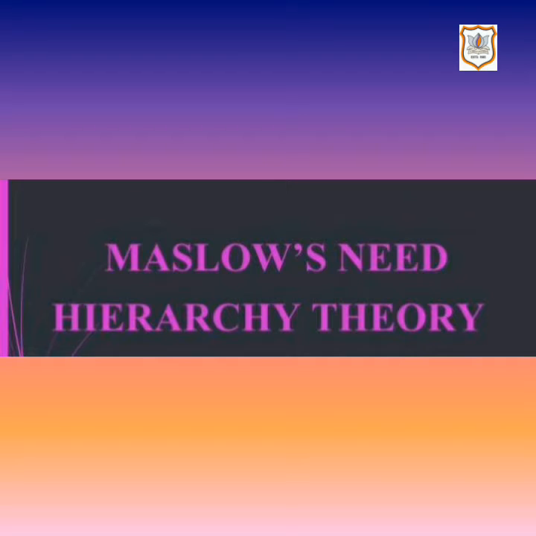Maslow's theory assumes that a person has various needs, but every person attempts to satisfy the basic needs before moving towards satisfying upper level needs. This is a mental state of every human being, that basic needs should be fulfilled first before fulfilling the higher needs. According to Maslow, lower order needs must be satisfied before higher order needs begin to control a person's behavior.